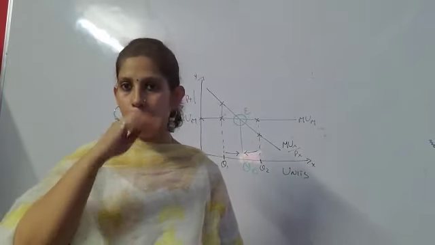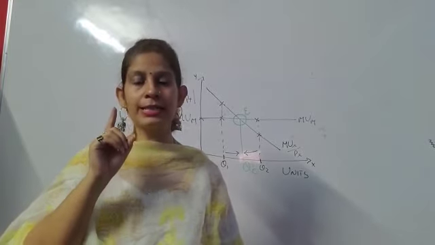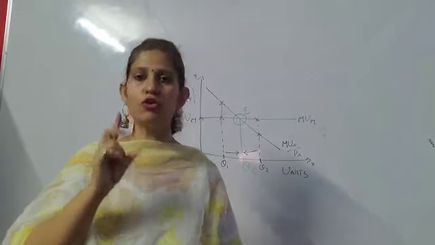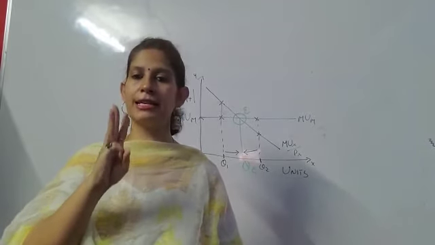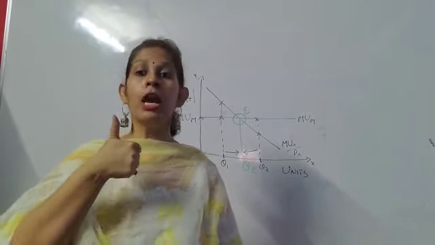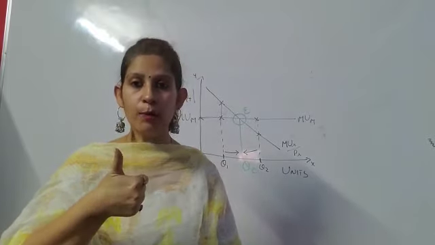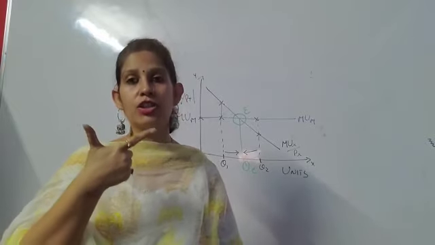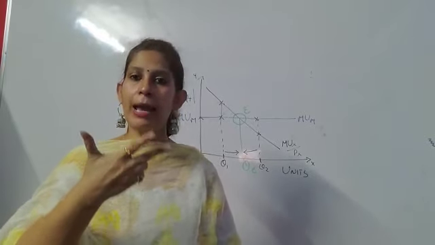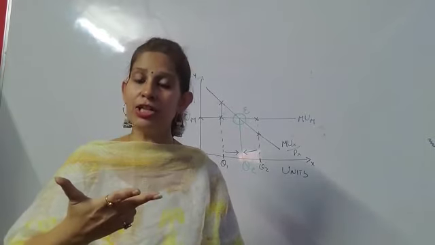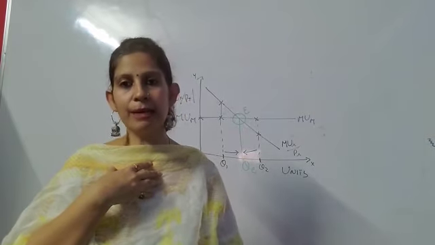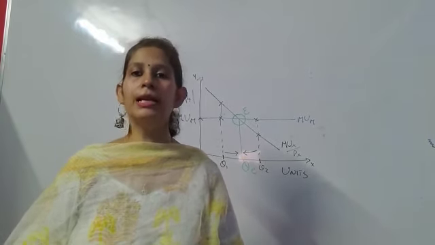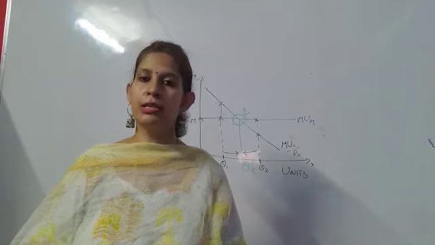So I will quickly sum up. What we've done is, the first thing which you should know is consumer's equilibrium, where consumer neither wants to increase the consumption nor decrease the consumption, that is, he is getting the maximum satisfaction. Consumer's equilibrium in case of one commodity, the condition is MUX by PX is equal to marginal utility of money. If MUX by PX is greater than marginal utility of money, we will increase the consumption. But if MUX by PX is less than marginal utility of money, we will decrease the consumption. So this is the first concept.